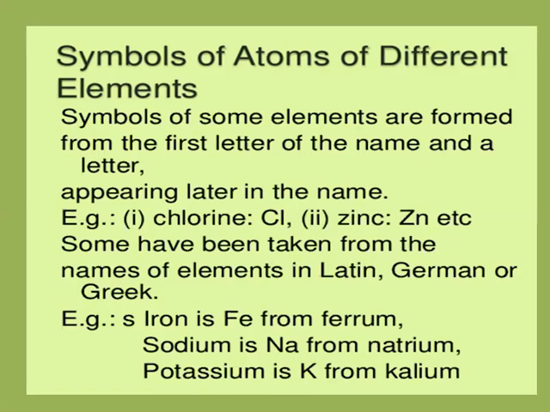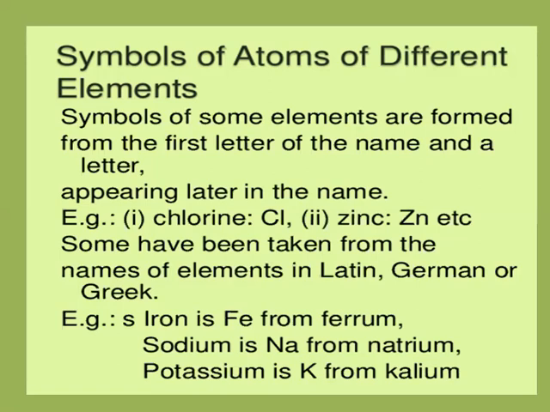Some of the symbols of elements are formed from the first letter of the name and a letter appearing later in the name. A few examples: for chlorine the symbol is Cl, for zinc, Zn, etc. Some have even been taken from the names of the elements in Latin, German or Greek.